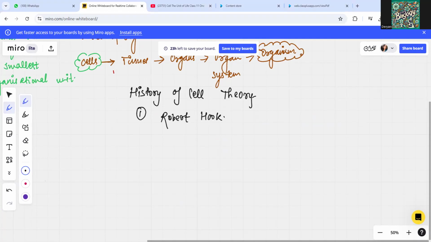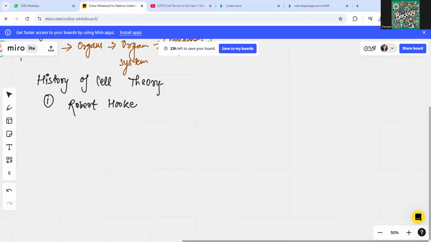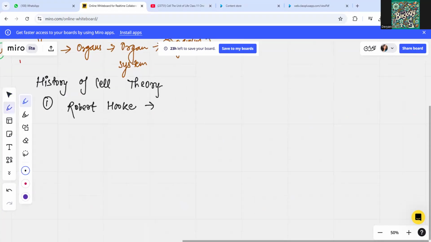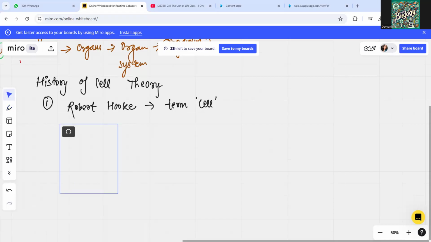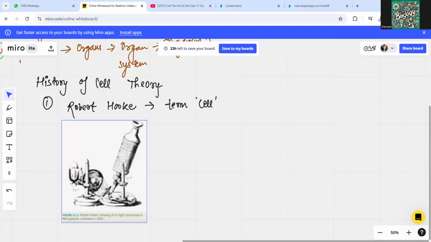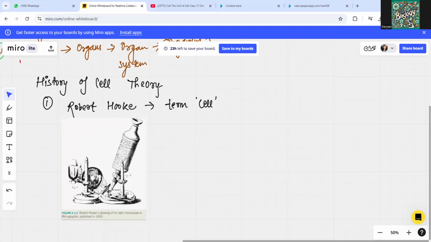He was the one who gave the term cell, and he used his own made microscope. His drawing of his light microscope is in Micrographia, the book in which his work was published in the year 1665. This is important. We need to remember that, right?